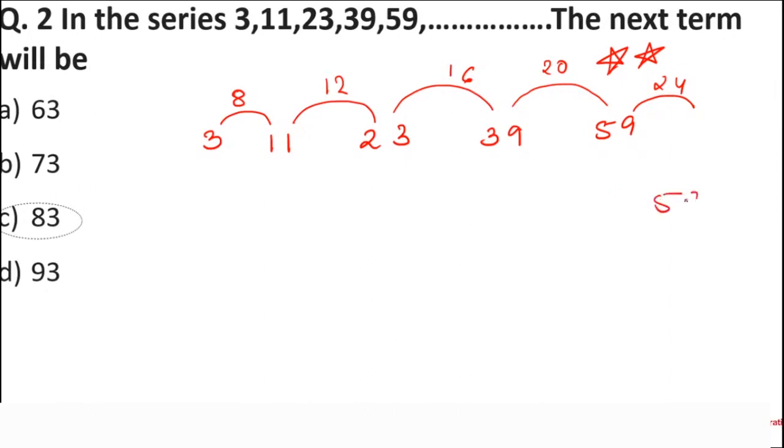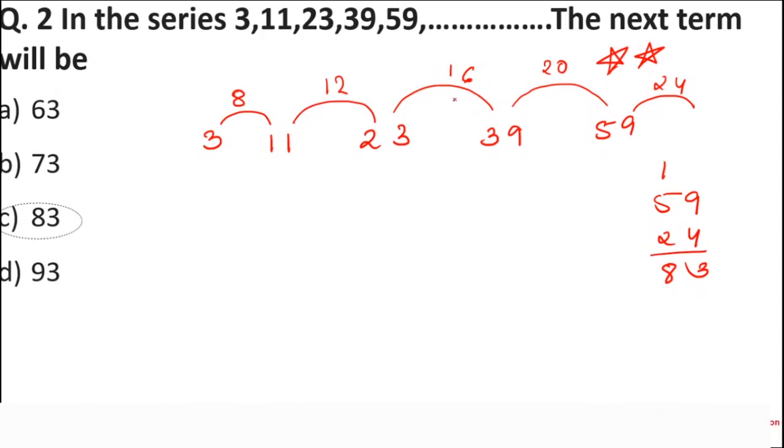If you add 59 and 24, how much will you get, student? 83. Good evening, Harshali. So there is a relation: this is the table of 4. 4 2s are 8, 4 3s are 12, then 16, then 20, and then 24.